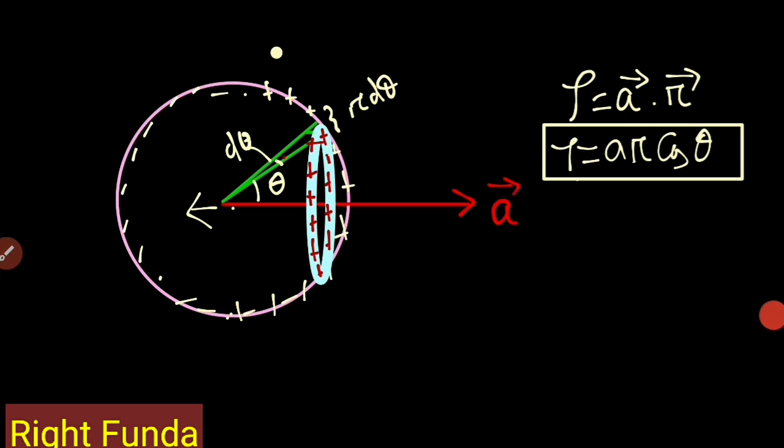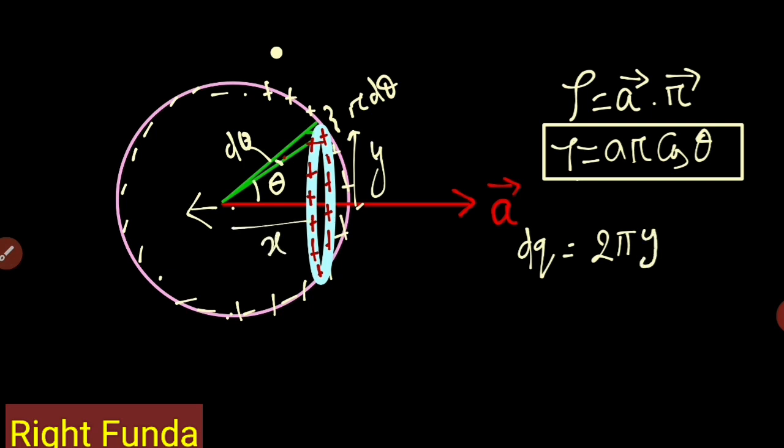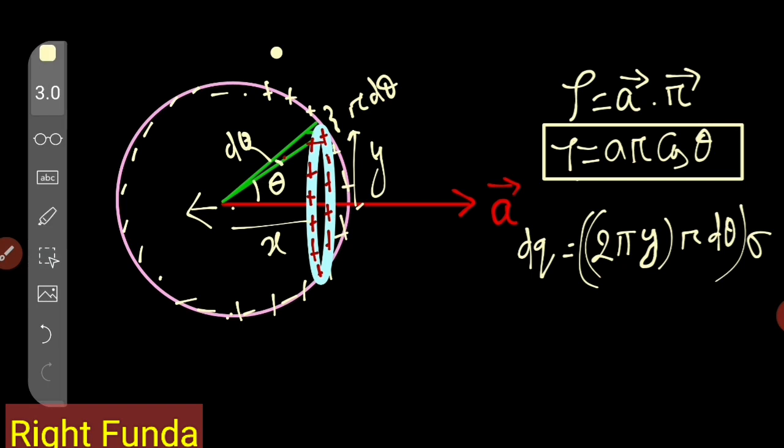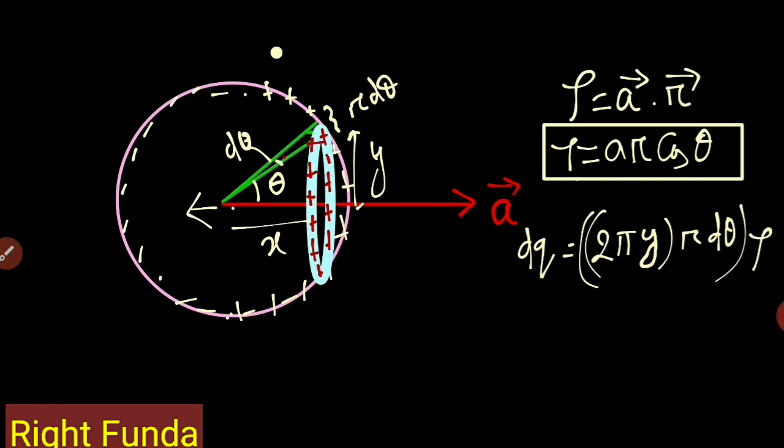To find this out, the charge I have considered, dq, is equal to 2 pi times the radius of this ring. Suppose the radius of the ring is y and this length is x. So 2 pi y is the length, multiplied by r d theta, multiplied by sigma or rho, whatever the surface charge density is; rho is the surface charge density given.